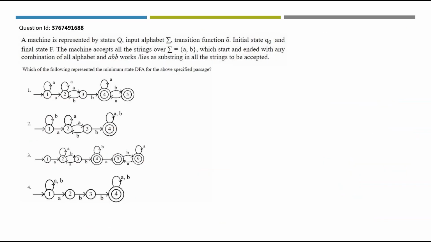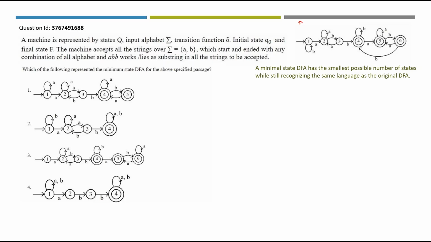The final question. Which of the following represents the minimum state DFA for the above specified passage? This is the DFA that we have got from the previous question. What is a minimal state DFA? It has the smallest possible number of states while still recognizing the same language as the original DFA. So the original DFA had 6 states. A minimal state DFA will have the smallest possible number of states. So based on this particular DFA, we have to make sure there are a reduced number of states.